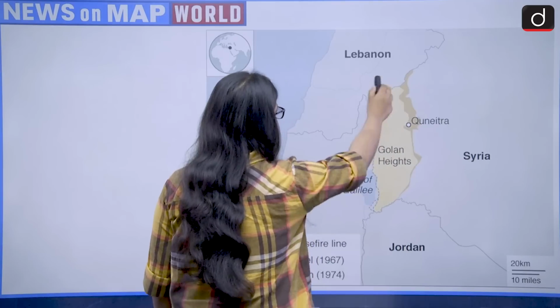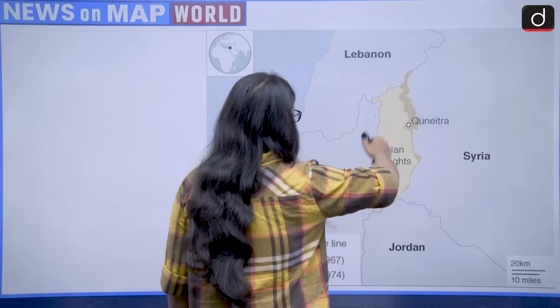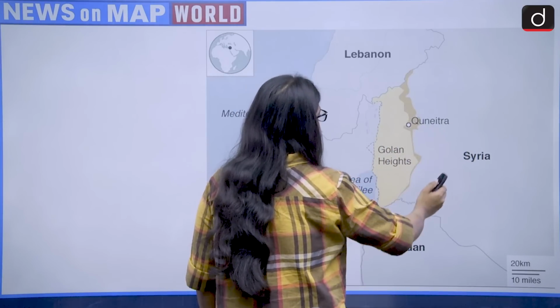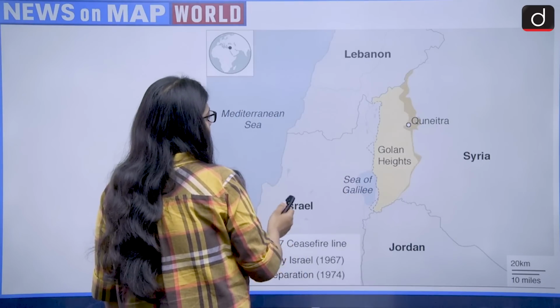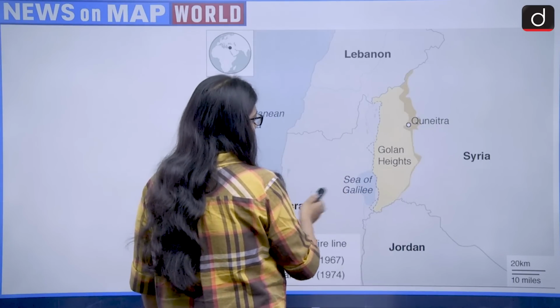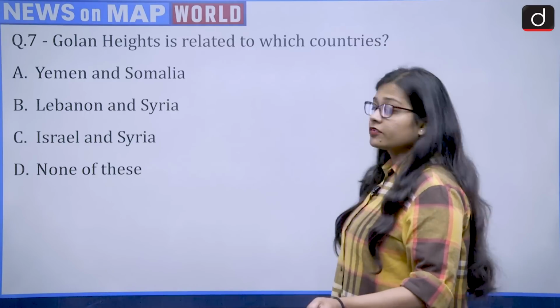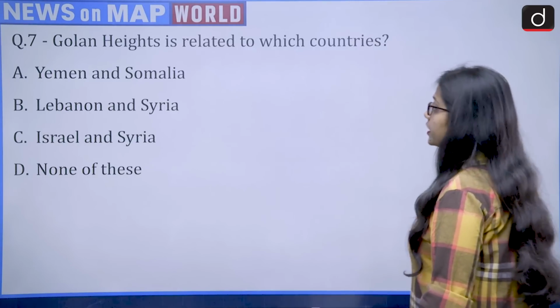This is the Golan Heights, which is a disputed territory, and on one side of the Golan Heights, or you can say on the eastern side, lies Syria, while on the western side lies Israel. So it is a disputed territory between Israel and Syria. So the correct answer for this question becomes option C, that is Israel and Syria.